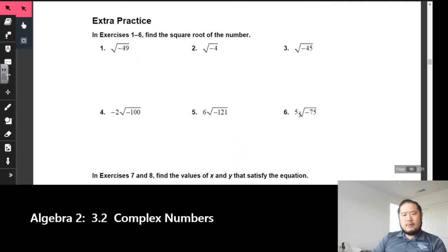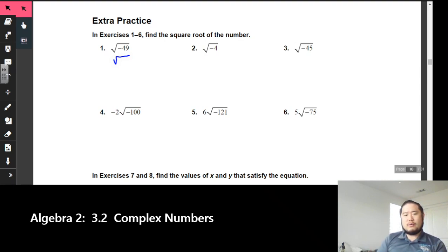All right, so we want to find the square root of some of these numbers for our practice right here. You've got to be able to simplify radicals as much as you can. Right here, I've got the square root of -49. First, we want to be able to get -1, because remember, the square root of -1 is equal to i.